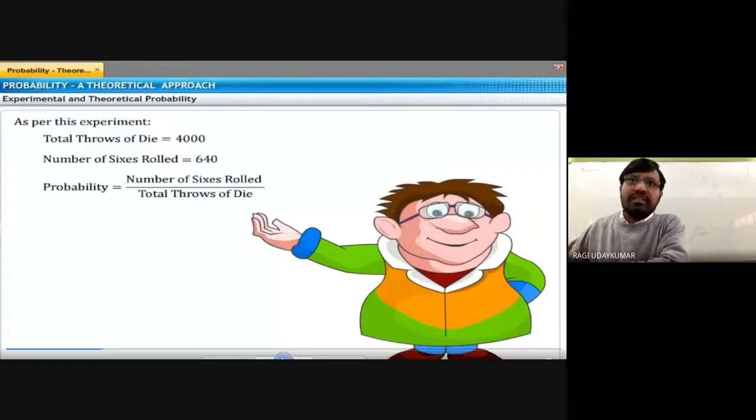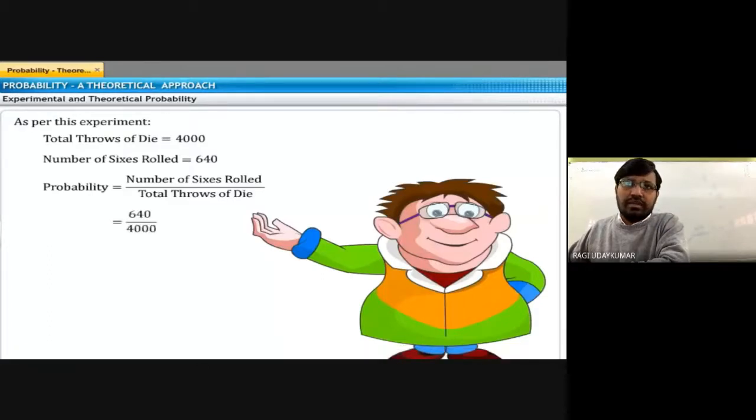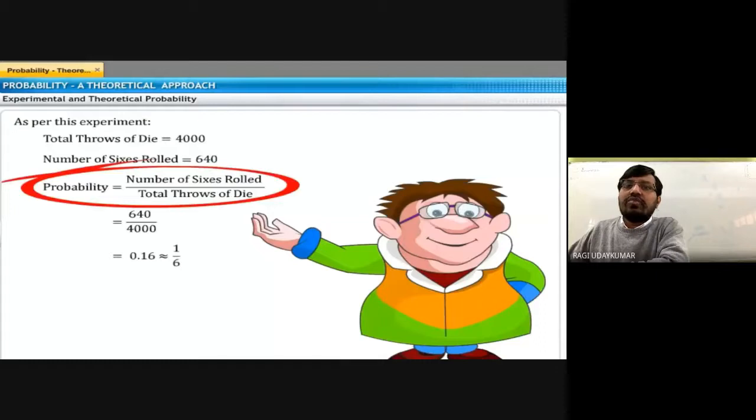Then the probability of that event is the number of sixes rolled divided by the total number of throws. 640 divided by 4000 is the probability, and that gives 0.16, which is approximately equal to 1 by 6.